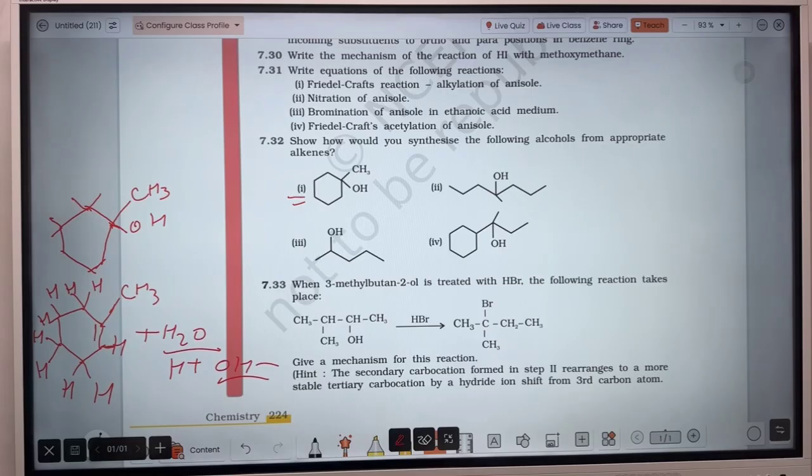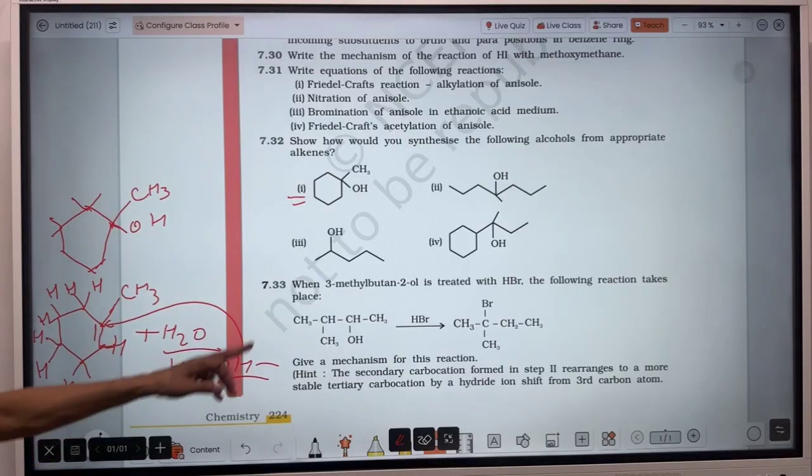OH minus ion is the negative part, so that will bond to that unsaturated carbon atom which contains fewer hydrogen atoms. This carbon contains 0 hydrogen, and this contains 1 hydrogen. So that's why OH will come there. That will be the product.